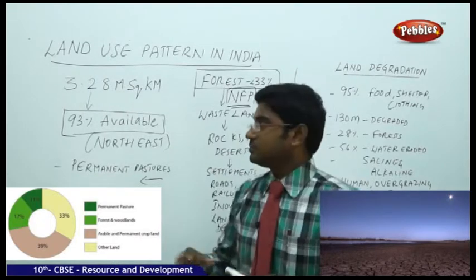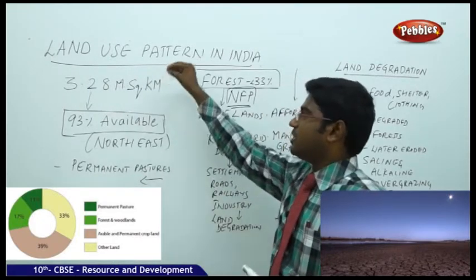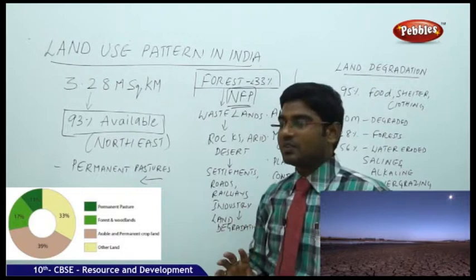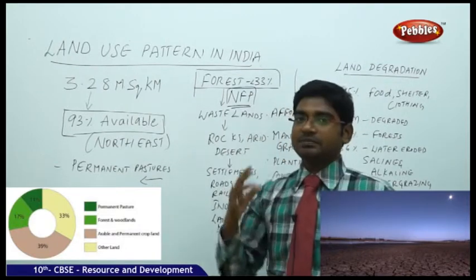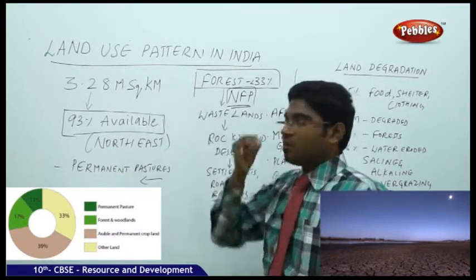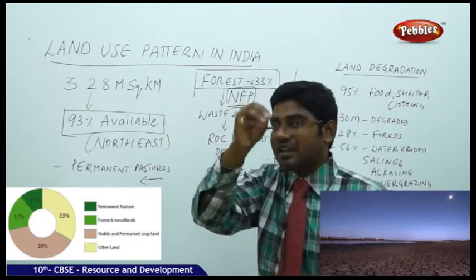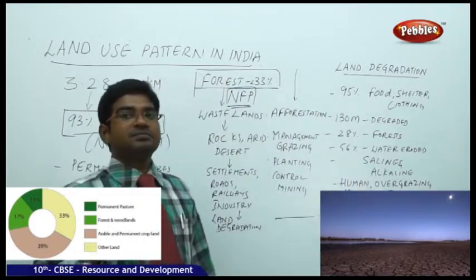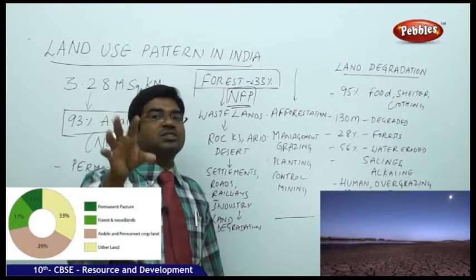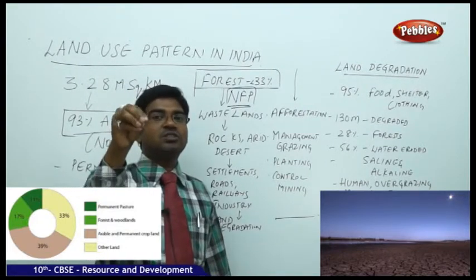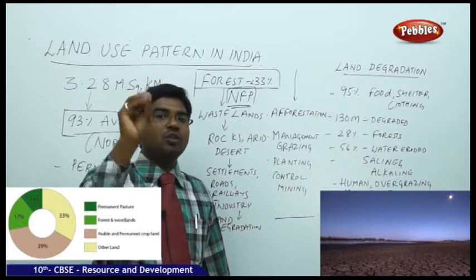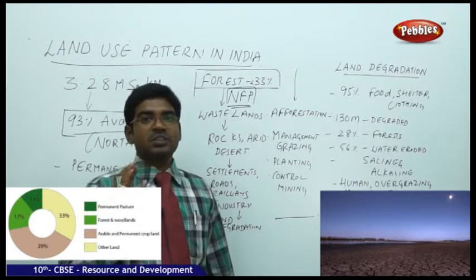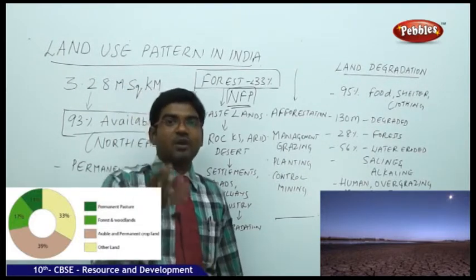For example, out of 3.28 million square kilometers, we should have at least some 1 million square kilometers of forest land. Do we have that much land? India has only around 65,000 to 67,000 square kilometers covered by forest, which is falling short of the natural requirement.